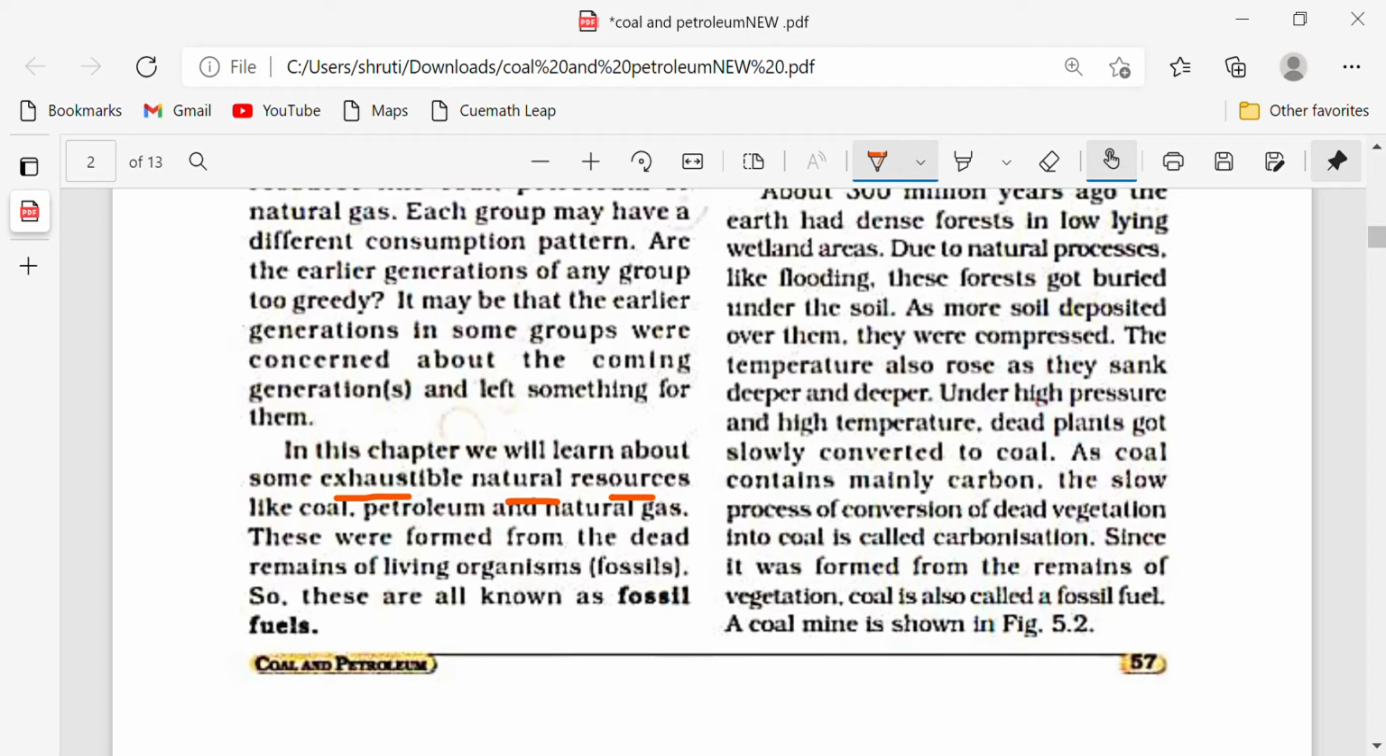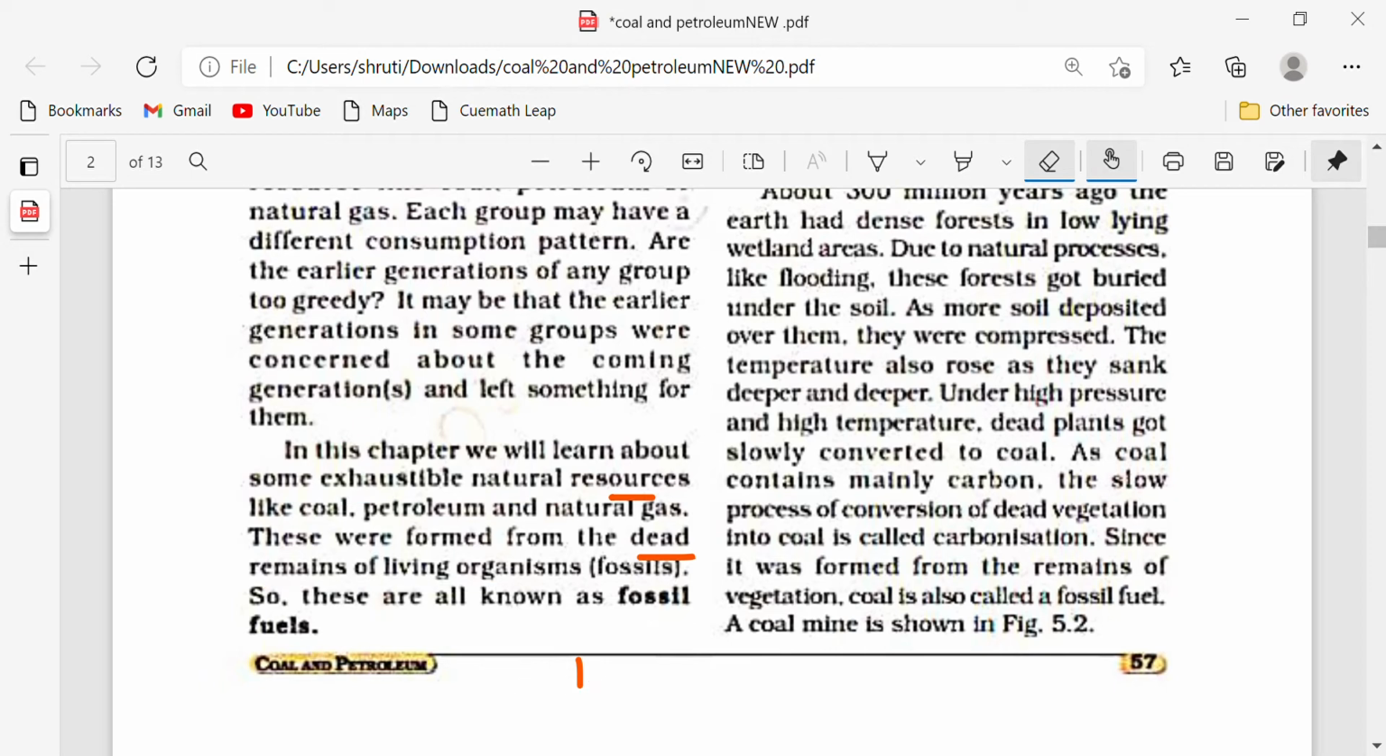Now, why are these known as fossil fuels? This is a very important term. What are fossils? Fossils are the dead remains of living organisms. So if it's asked what a fossil is, you can say that they are the dead remains of living organisms. And as they are used in the form of a fuel, they are known as fossil fuels. I hope this definition is clear to you.